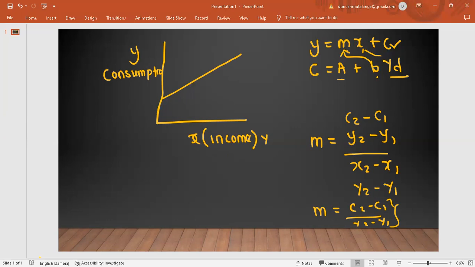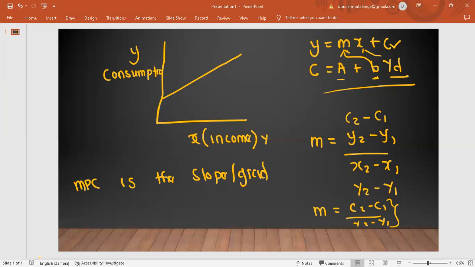So this B, which is our MPC as I've defined it, the other definition for the MPC, as we have seen, is that the MPC is the slope, or the other name for slope is gradient, isn't it? It is the gradient of this consumption function. So the gradient of this line is known as the MPC. And how can you calculate it? The same way you used to calculate the gradient in grade 12.